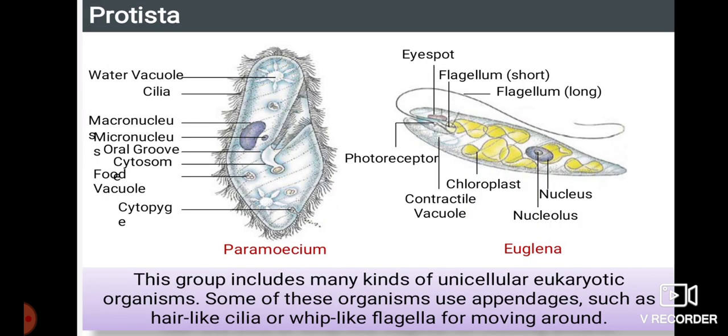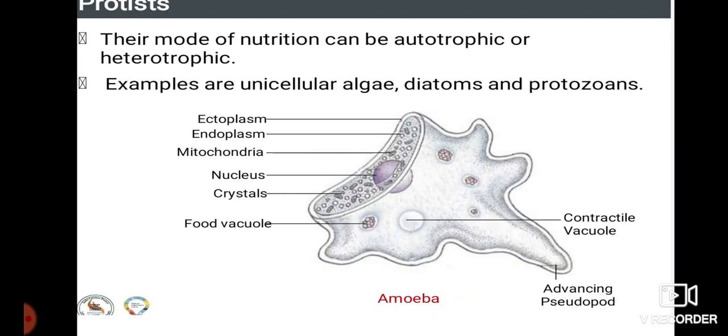The next kingdom we have is Protista. This group includes many kinds of unicellular eukaryotic organisms. Some of these organisms use appendages such as hair-like cilia or whip-like flagella for moving around. So the flagella and cilia which are present here are locomotory organs for the paramecium and even for the euglena. Their mode of nutrition can be autotrophic or heterotrophic. Examples are unicellular algae, diatoms, and protozoans.